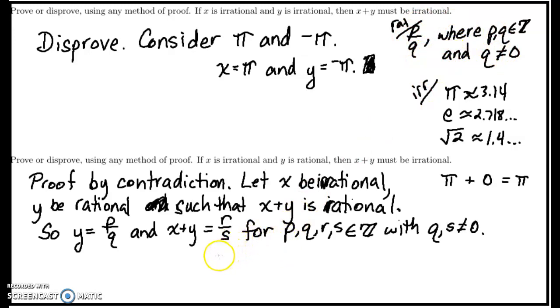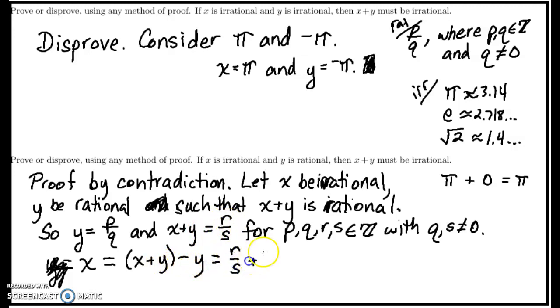Well, x equals x plus y minus y. Basically what I'm doing, I'm taking the formula x plus y equals x plus y, and I'm solving it for this particular x here. So x equals x plus y minus y, which equals r over s minus p over q.